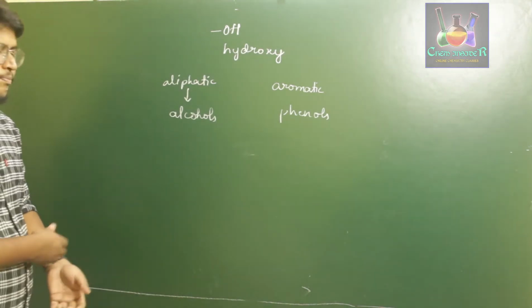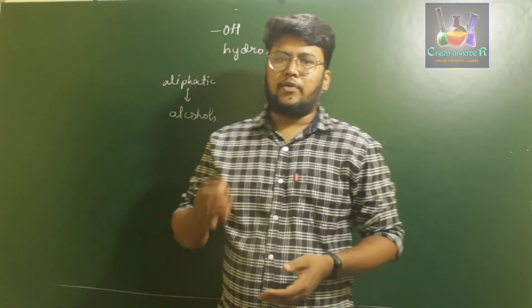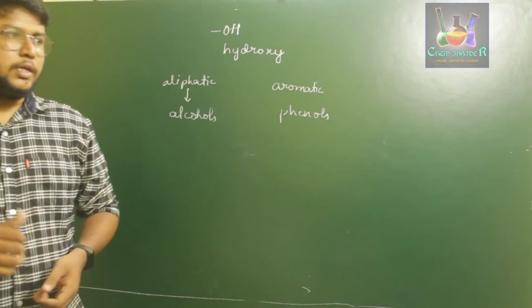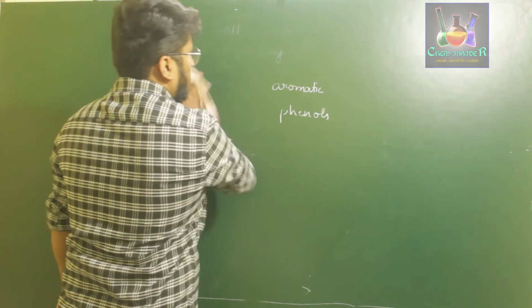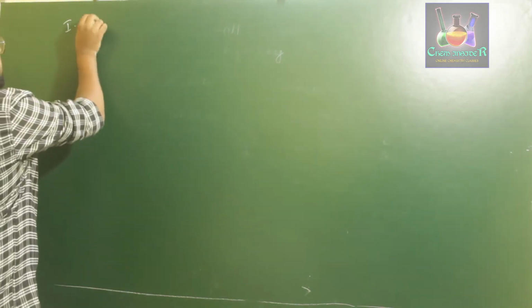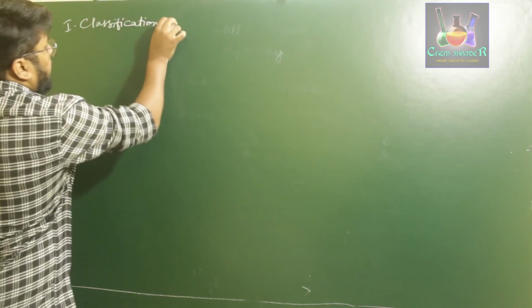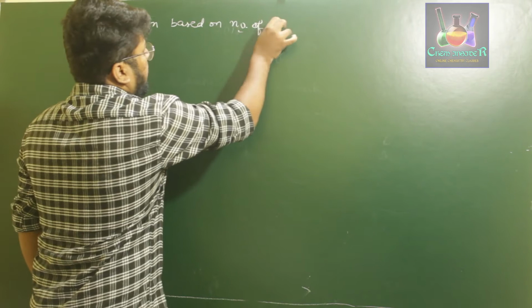Okay, so now how are we going to classify alcohols and phenols in a given hydrocarbon system? For that, let us start with the classification of hydroxyl group containing hydrocarbons, that is alcohols or phenols. Let us start with the first preliminary classification, that is if you replace more than one hydrogen atom. So the first basis of classification is based on the number of OH groups.